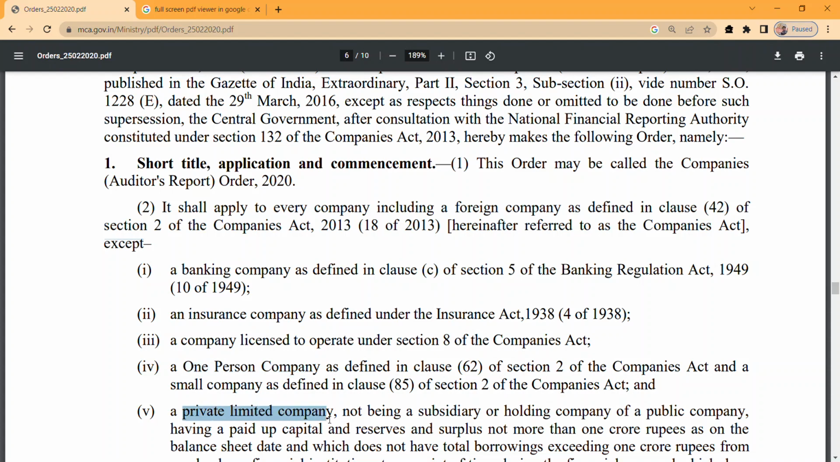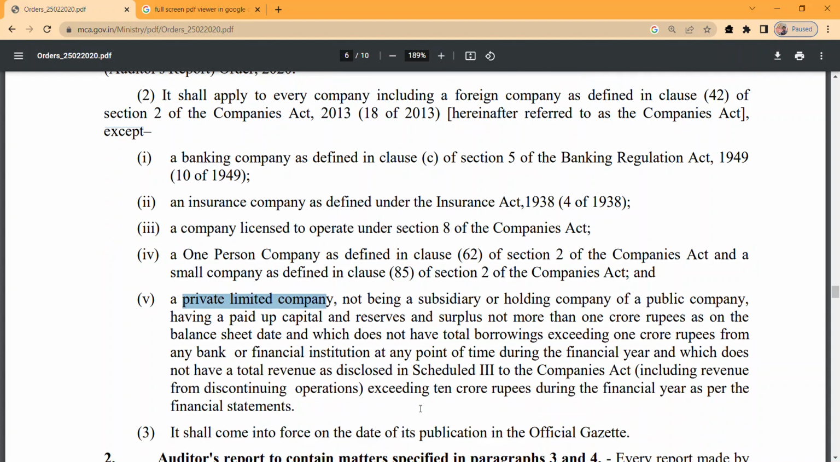The fifth point is a tricky point, because it contains a combination of 2-3 points. A private limited company which is not a subsidiary or a holding company of a public company. The first condition is that it should be a private company, and it should not be a subsidiary or holding of any public company. If that is satisfied, then we look at the other condition: having paid up capital and reserves and surplus not more than 1 crore rupees as on the balance sheet date.